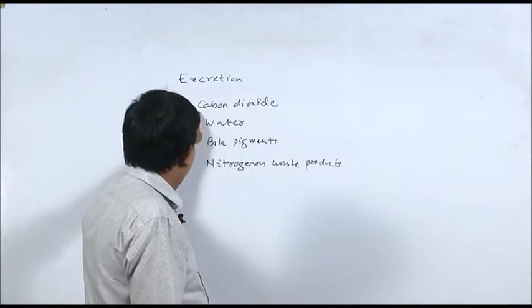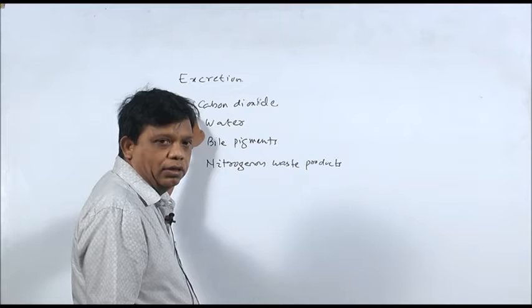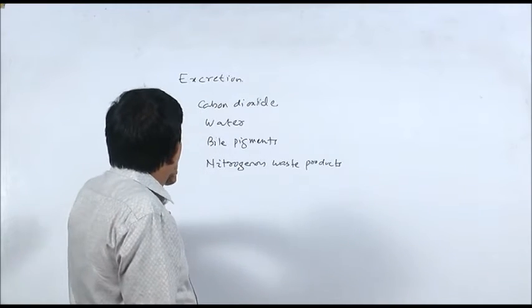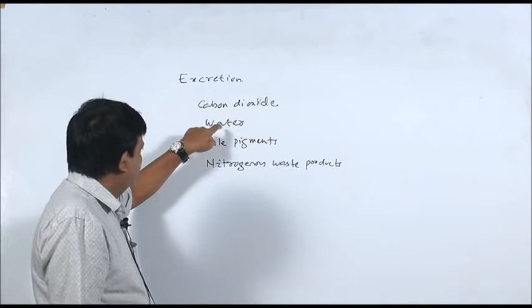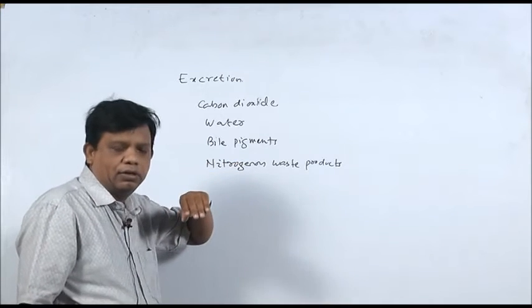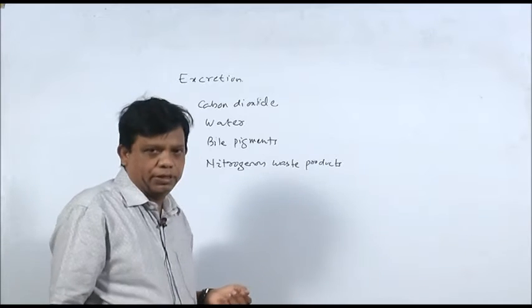Most of the carbon dioxide from the body is removed by the respiratory system. Water is removed by the excretory system. Also, water can be removed through sweating.